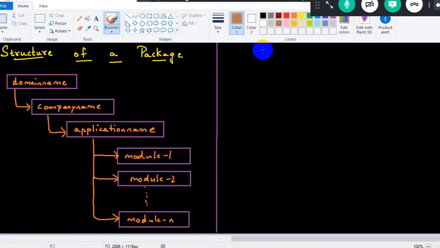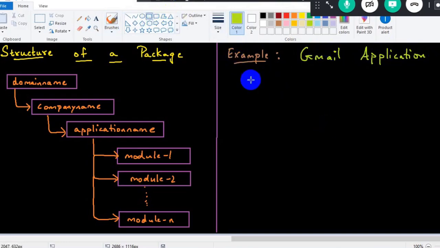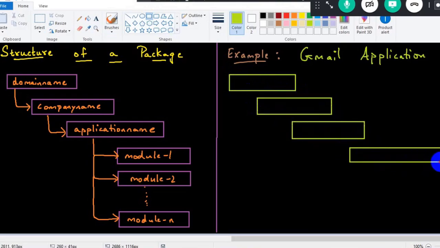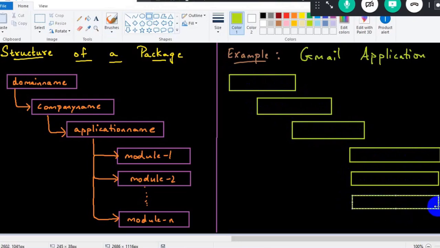Can you see a quick example here? Imagine you are working around a Gmail application, trying to develop an application similar to Gmail. Whenever we talk about the package, the first part is always the domain name, then comes the company name, then the application name, and then we can have n number of modules. There are no restrictions here.